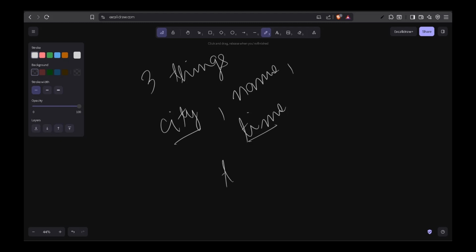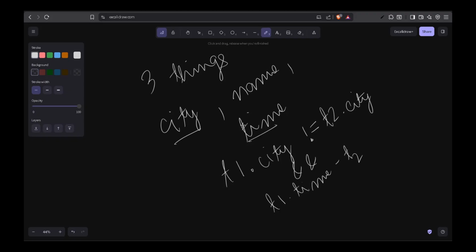So what we will do is we will compare the city and the time. We'll compare like t1.city not equal to t2.city and t1.time minus t2.time is less than equal to 60. So these two conditions will take care of city and time for us, right?